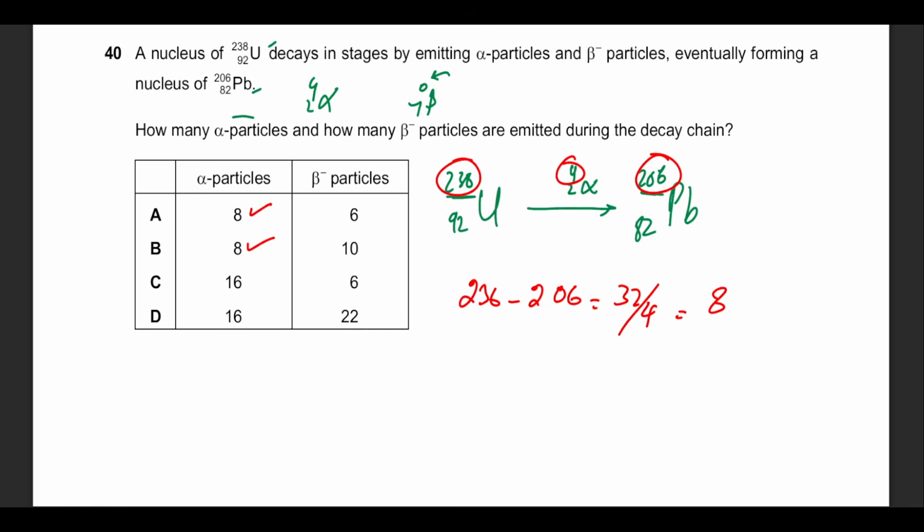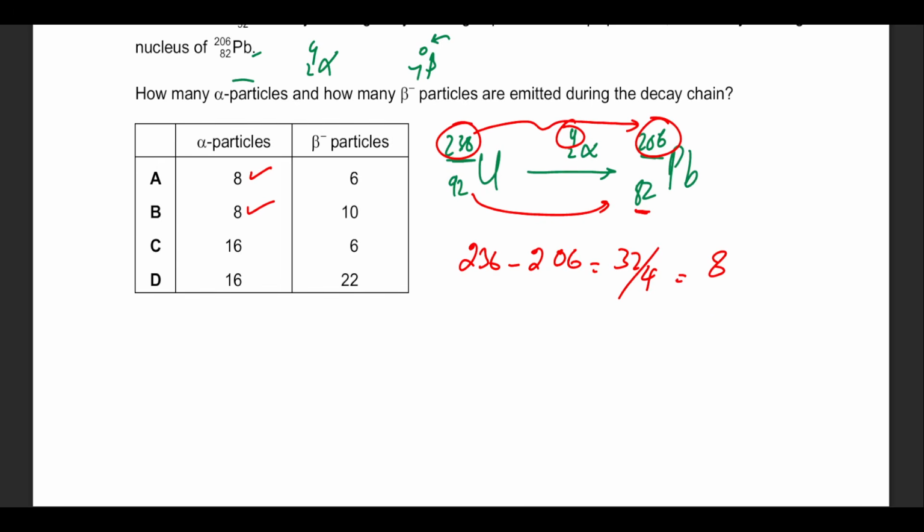Now, alpha didn't just change the nucleon number, it also changed the proton number. So 92 and 82, how much change should that be? Now, we can't do that here.